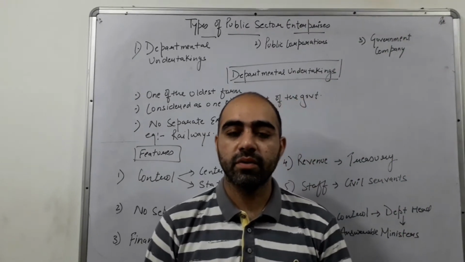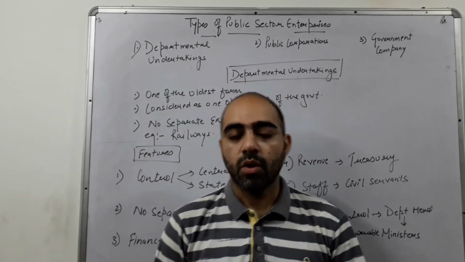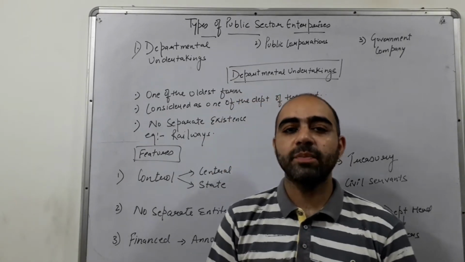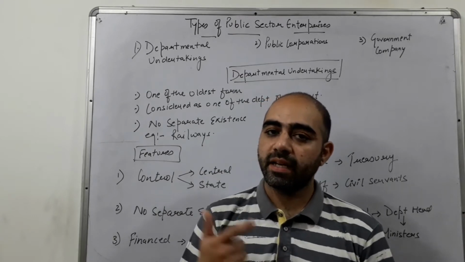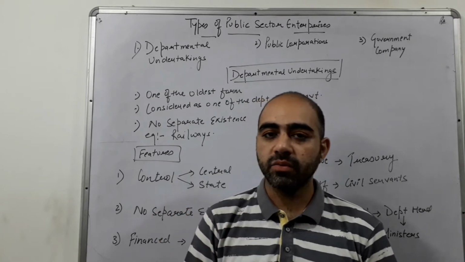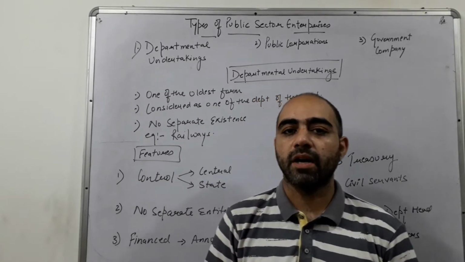This is my next video on the topic types and forms of public sector enterprises. So what are the basic types? It has been divided into three segments. Point number one is departmental undertaking, second is public corporation, and the third one is government companies. So today we will be discussing the departmental undertaking.